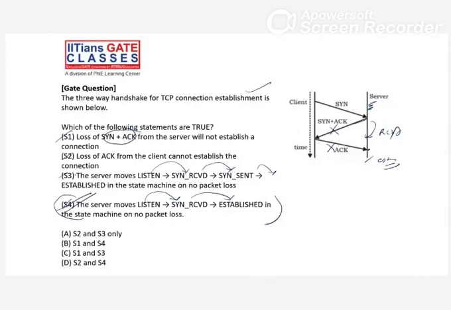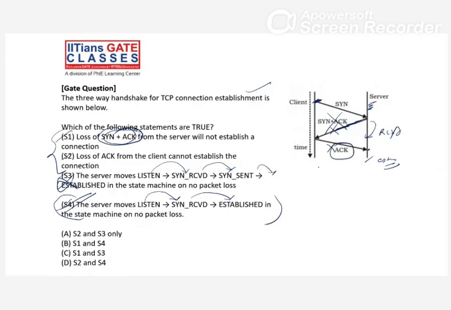This is wrong. And about these 2 lines, I said loss of sync and acknowledgement from the server will not establish a connection, right? There is an open connection from that part, but if there is no sync segment, it means there is no synchronization of sequence number from the server side. So there will be no connection establishment. But if there is loss of acknowledgement, yes, that will work.